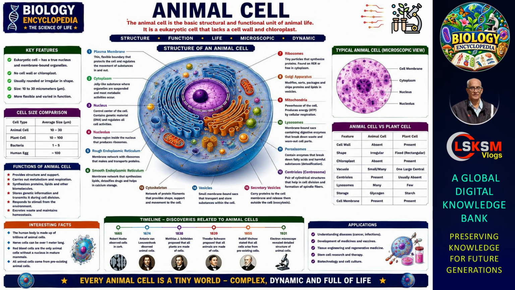Twenty-three. Animal cell. Explore the structure and functions of an animal cell and its major components. Learn about the nucleus, mitochondria, ribosomes, cytoplasm, cell membrane, and other structures essential for cellular life.